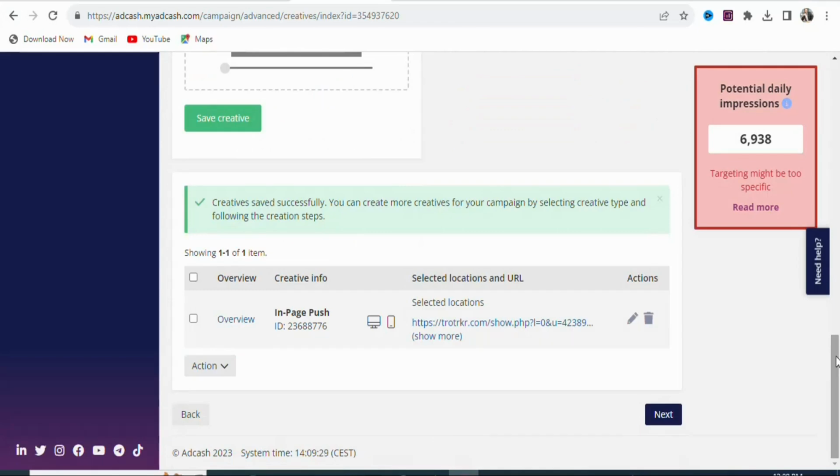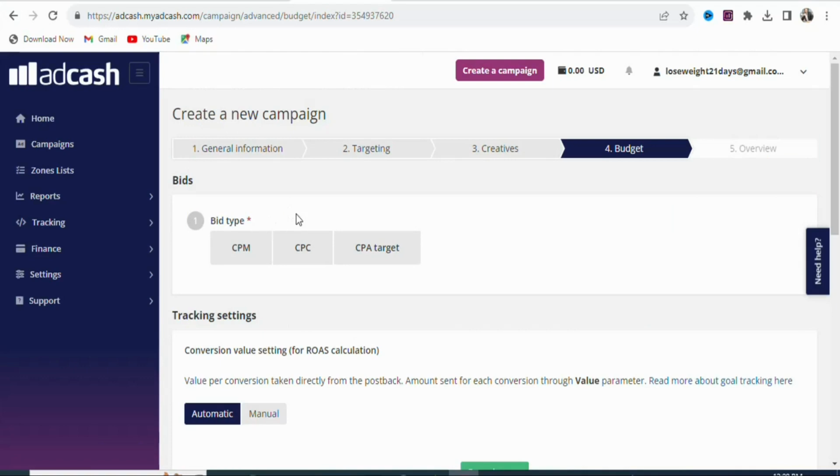Once you save the creative, the next step is that you are going to click right here, next. Once you click on next, you are going to select the pricing model. If you want CPM, that is cost per mille, you are going to select that, which means you are going to be paying per 1,000 impressions.